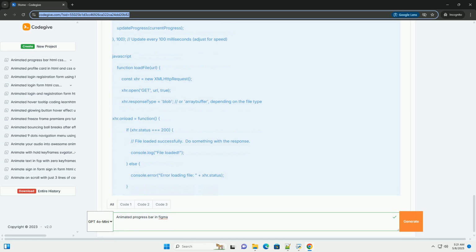Libraries: explore animation libraries like GreenSock Animation Platform, GSAP, or anime.js for advanced animation features. Conclusion: this tutorial provides a comprehensive guide to creating an animated progress bar in Figma and preparing it for developer handoff. Remember to adapt the code examples to your specific project requirements and explore advanced techniques for more sophisticated animations. By combining Figma's design capabilities with developer-friendly code, you can create a polished and informative user experience.